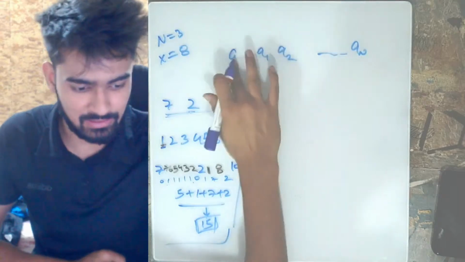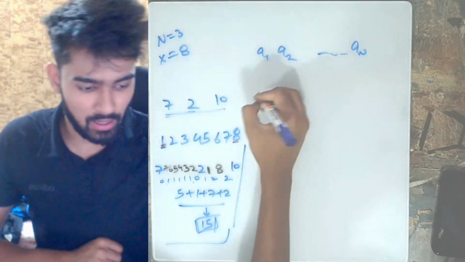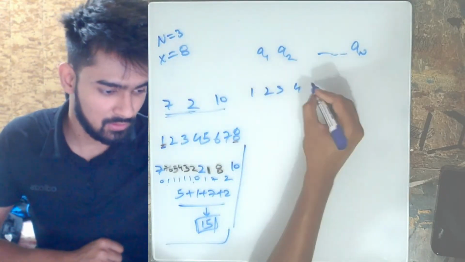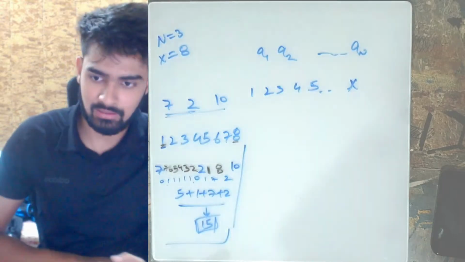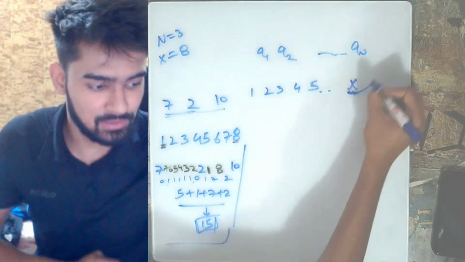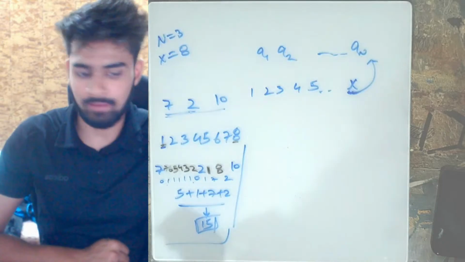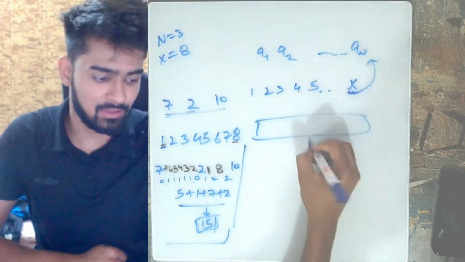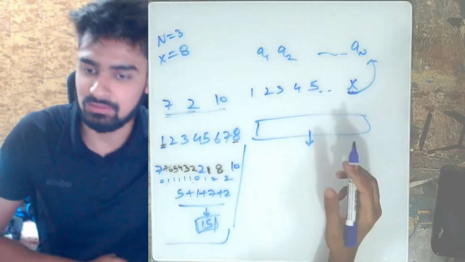Let's start from a1, and let's say you had 1, 2, 3, 4, 5 till x. An ideal case would have been you would take every element, insert it to its closest value, and then make the complete array and then find the consecutive differences, and that would be the answer.